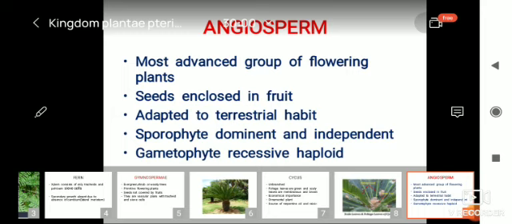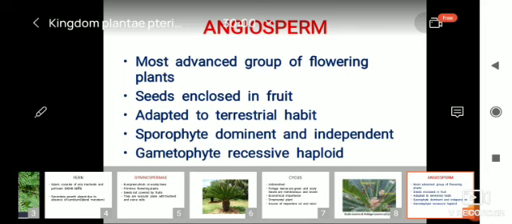So in the course of evolution, the successful land plants, I told you, are the pteridophyta, but after pteridophyta the phanerogams came into existence. Phanero means what? Seed bearing plants, and seeds are enclosed in the fruit. So all structures are present like root, stem, leaf, flower, fruit, and it is called the angiosperm. Angio means cloth, sperm means seed. This is the most advanced group of flowering plants. Seeds are enclosed in fruit. They are adapted to terrestrial habit. Sporophyte is dominant and independent.